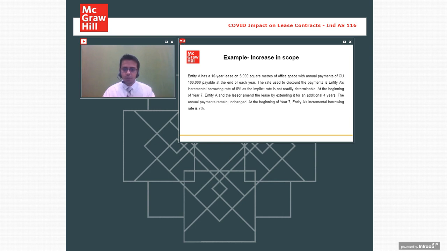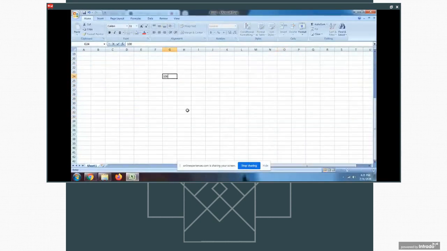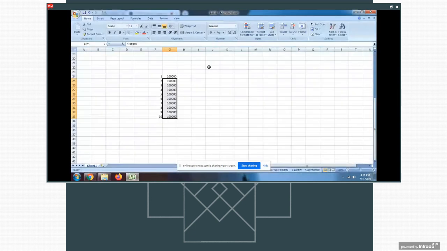What happened in the beginning was you were paying a rent of rupees 1 lakh, and this is something that you are going to pay for the next 10 years. We are going to discount this using the incremental borrowing rate. As you can see in the question, the incremental borrowing rate given initially is 6%. And end of the year payment is being made.